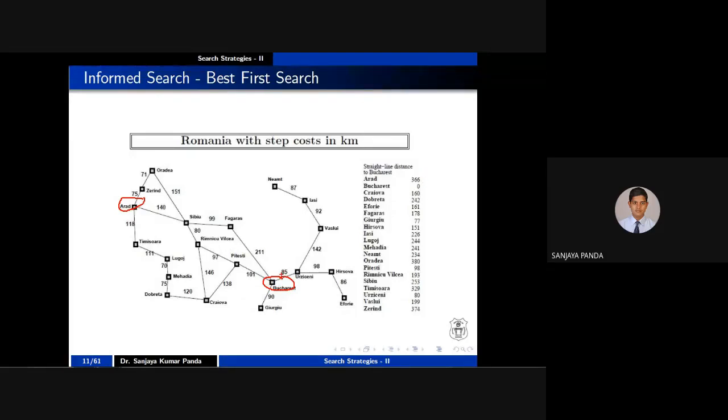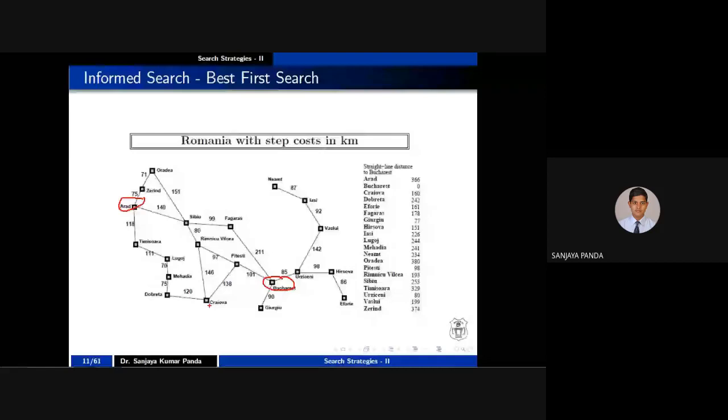What is the straight line distance from C? You check where city C is. Yes, there is a city C here. What is the straight line distance from C to B? Just assume air connectivity. That is nothing but 160. Similarly, what is city D? Yes, here. What is the straight line distance from D to B? It is nothing but 242, right?